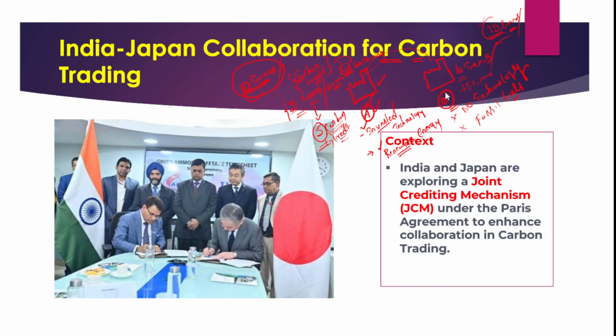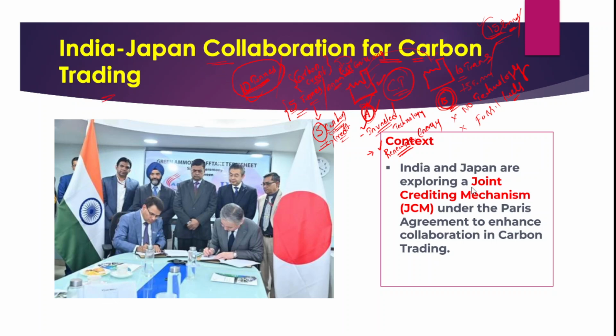So therefore, industry B will purchase these 5 carbon credits from industry A, thereby it will benefit industry A. Thereby it will benefit those industries which have invested in technology and in renewable energy. That is the carbon trading mechanism, and this mechanism is known as the carbon trading mechanism, right? So this is the India Japan collaboration for carbon trading.